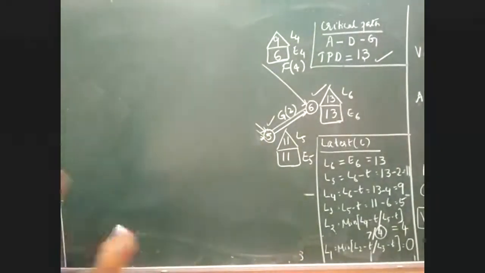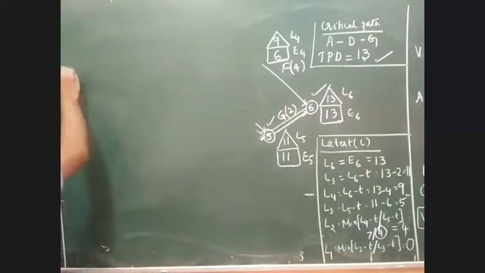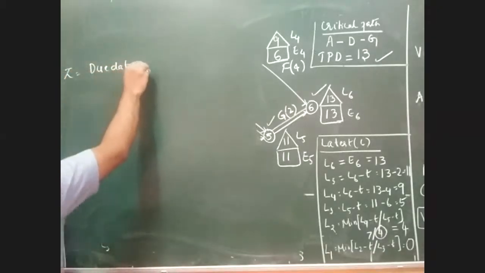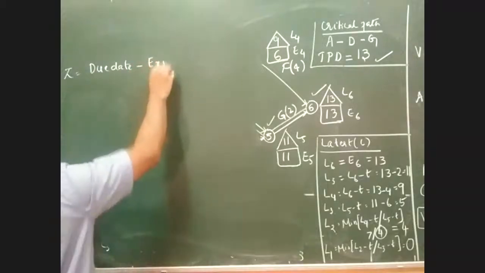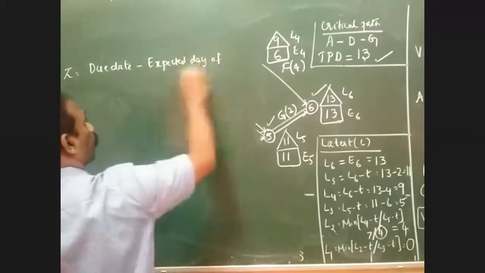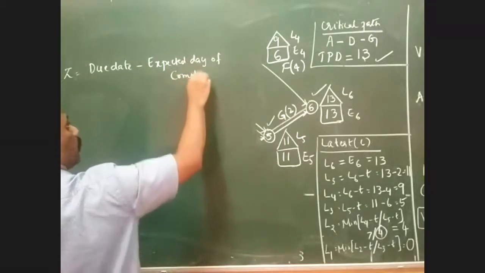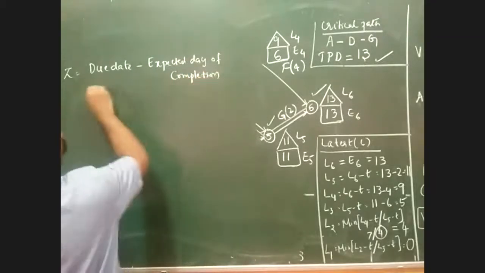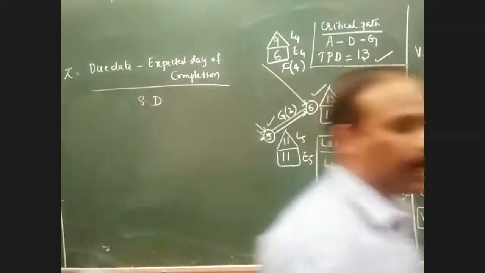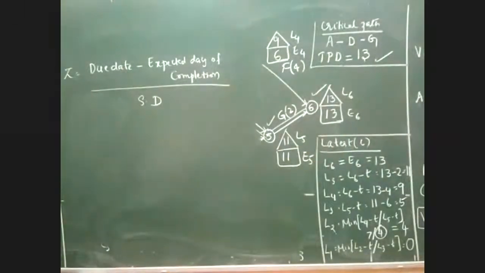So the formula is like this, please understand. Z is equal to due date minus expected date of completion, whole divided by standard deviation. This is the formula that is used to determine the probability.